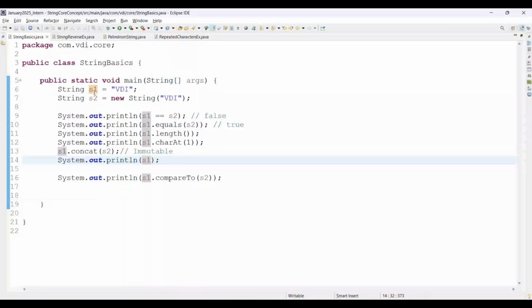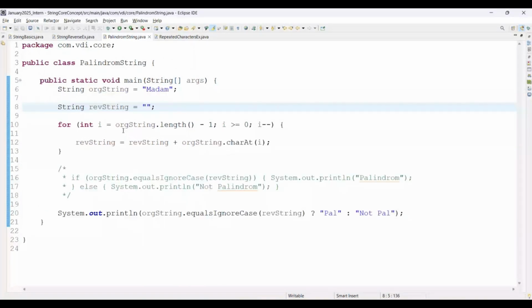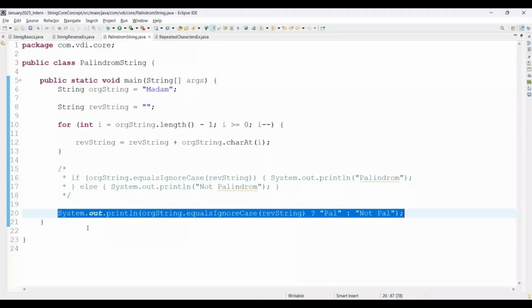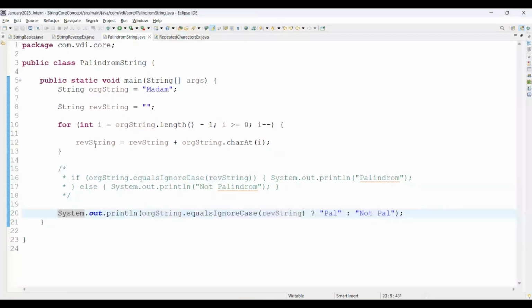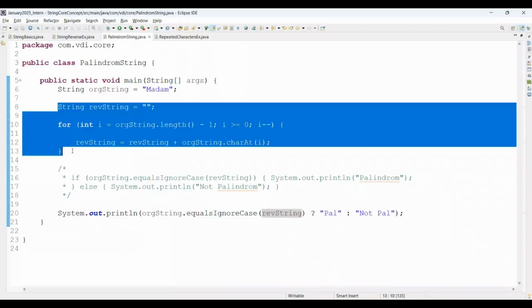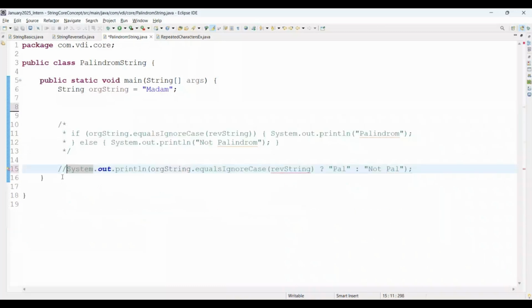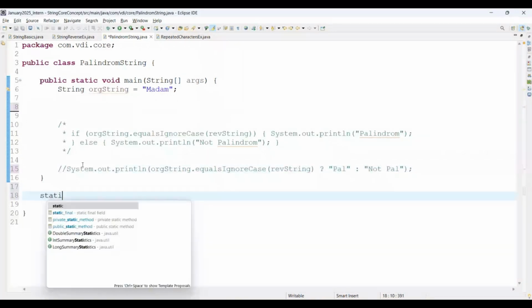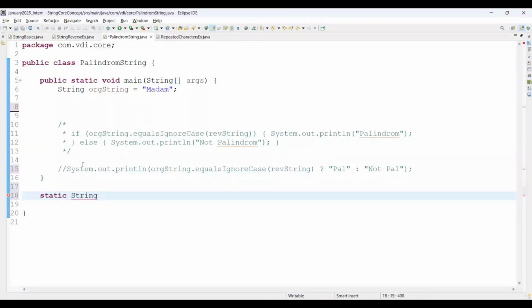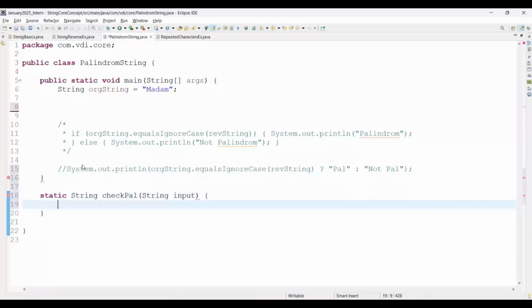In such a way, we covered some programs as well, like reversing a string and checking if the given string is a palindrome or not. For that, we used the ternary operator as well. And if you want to write a separate function for the ternary operator, that is also possible. How to write a separate function for the ternary operator? Whatever you are passing here, you can simply copy, and I am creating one static method, static String, called checkPalindrome. We are passing the string as input.